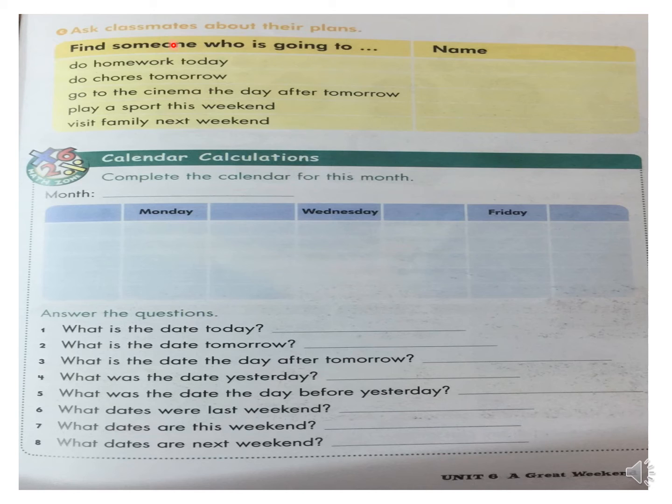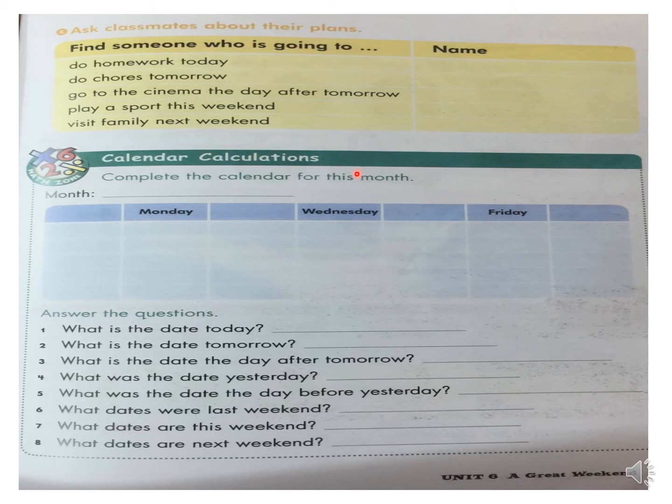Exercise C. Ask classmates about their plans. You can ask your friends in the class. So try to find someone who is going to do homework today. Write his name or her name here. Who is going to do chores tomorrow? Write his name. Who is going to go to the cinema the day after tomorrow? Who is going to play a sport this weekend? Who is going to visit family next weekend? So you can write your classmate's name here.